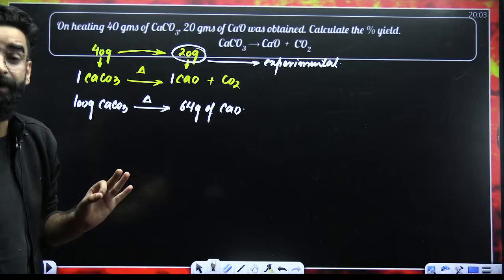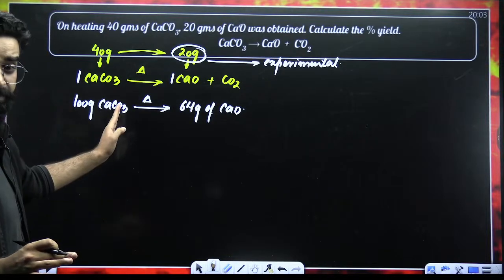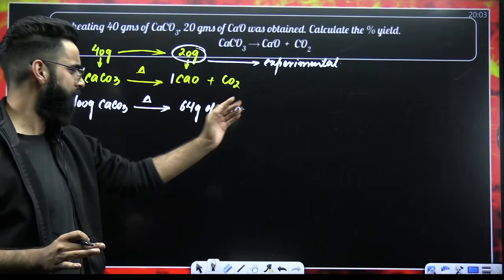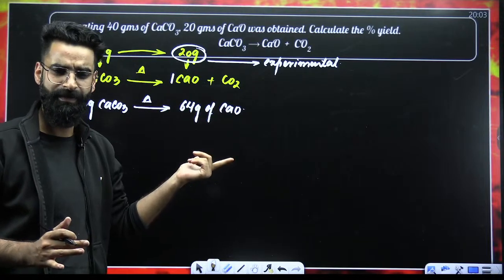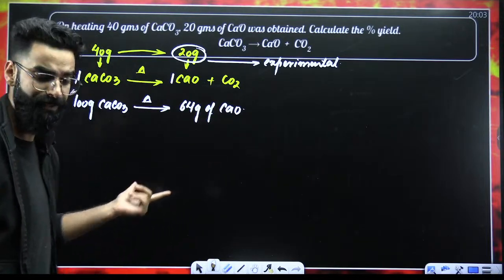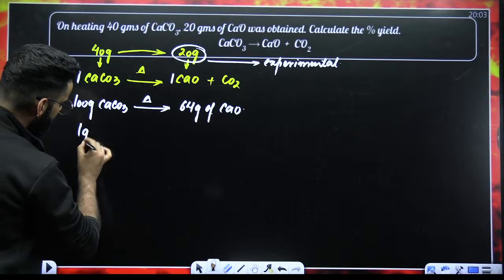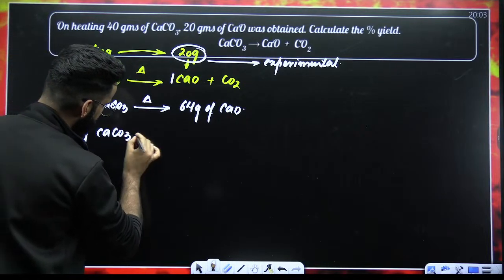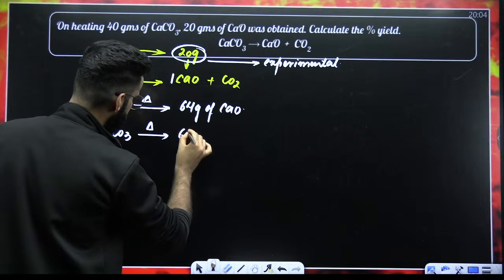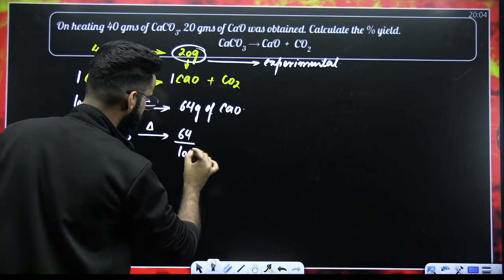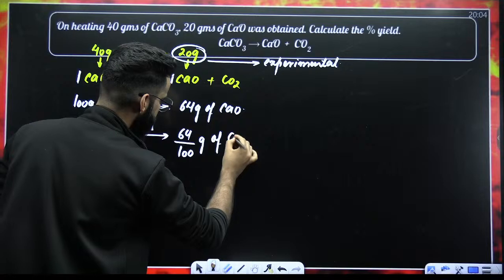This is something which stoichiometry is telling me, that 100 grams of calcium carbonate upon heating should produce 64 grams of calcium oxide. I'm using the term should, right? Therefore, 1 gram of calcium carbonate upon heating should produce how much? 64 divided by 100 grams of calcium oxide.